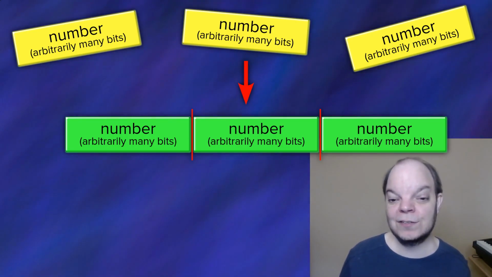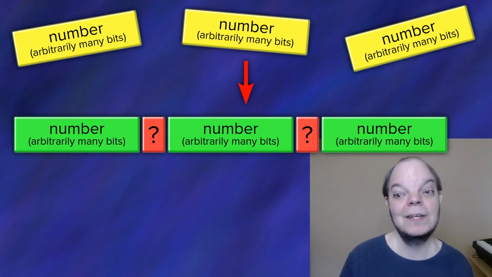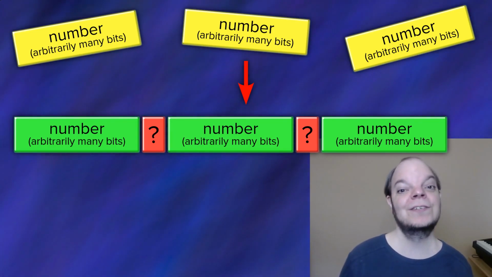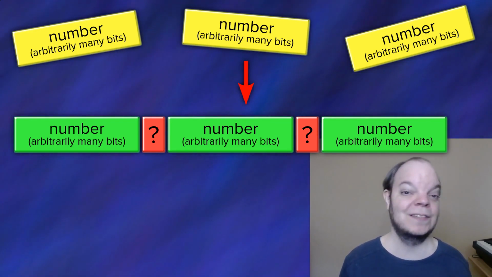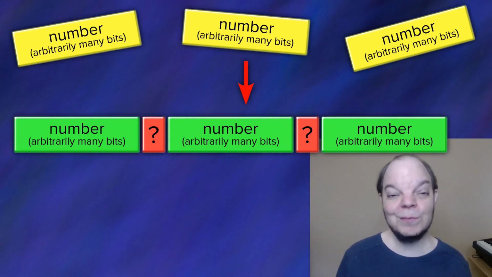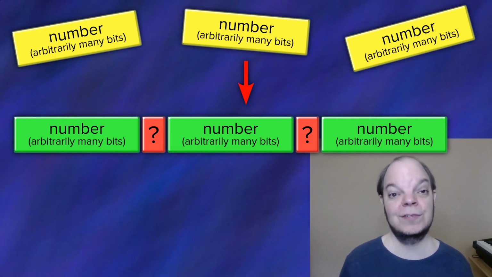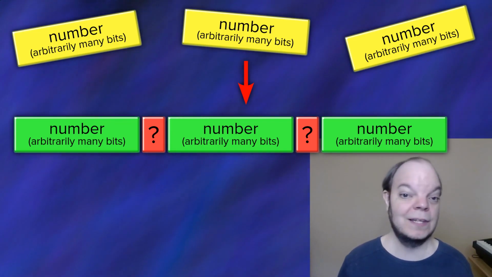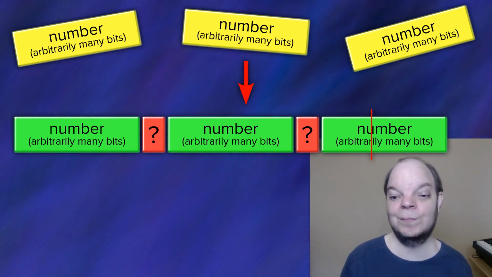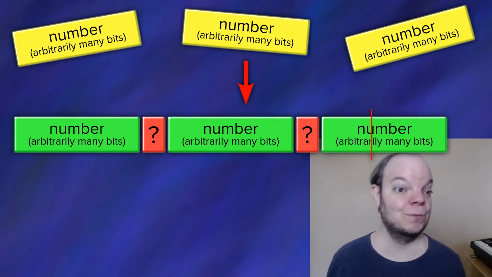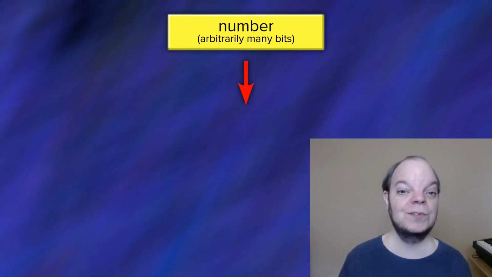Okay, you might think, so why don't we just put some kind of separator in between them that we can recognize? Well, what kind of separator are you going to use? The 0 bit? Or a bit sequence like 1010 or whatever? The problem is that such a separator could always occur in the middle of any one of the numbers that we're trying to put into our list. And then that would cause that number to be split somewhere in the middle where we don't want it and become 2 completely different numbers. So, that plan doesn't work. So even an individual number, we first have to encode in some way.